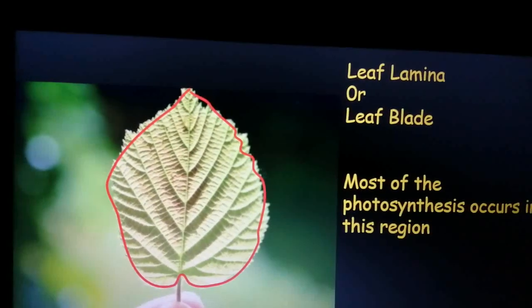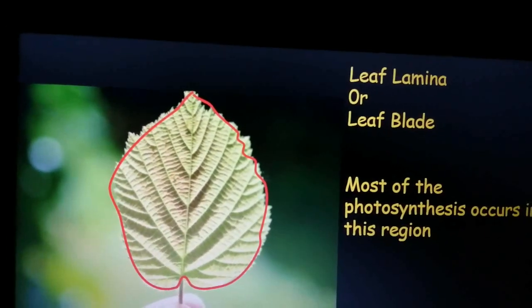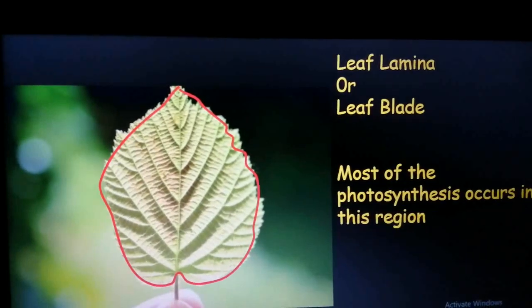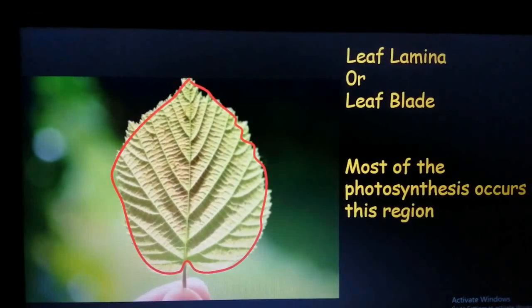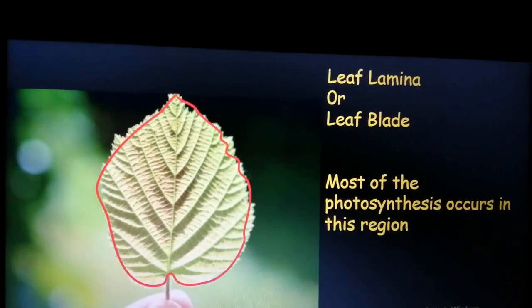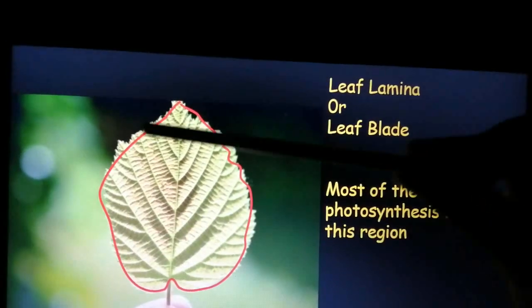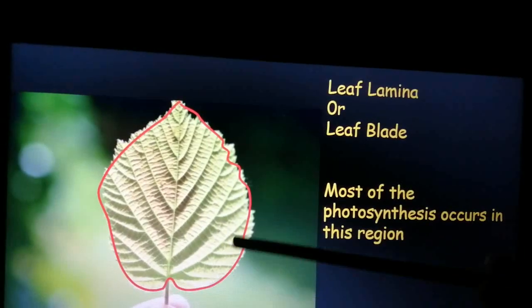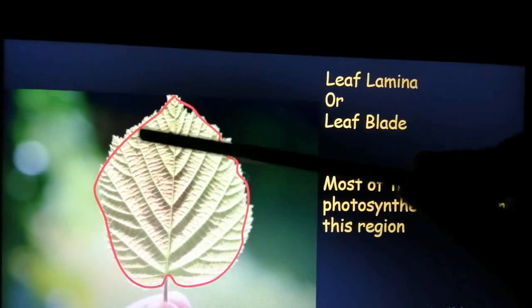So the lower surface of the leaf will be undergoing photosynthesis. So remember, most of the photosynthesis occurs in the leaf lamina, also known as leaf blade. Clear?